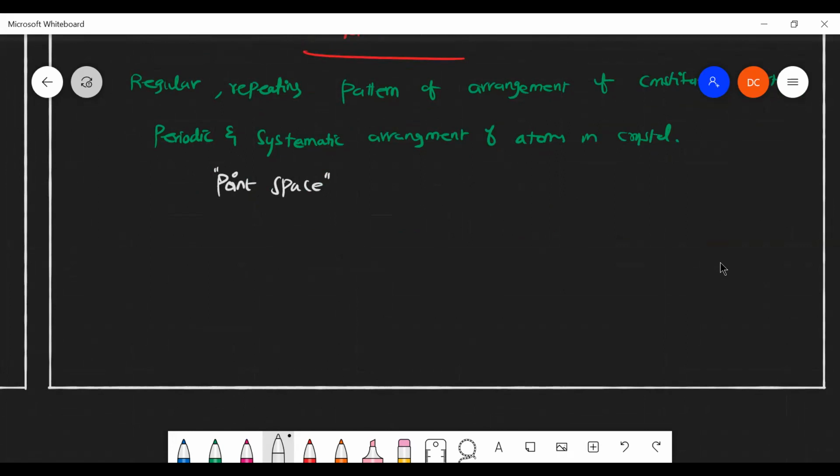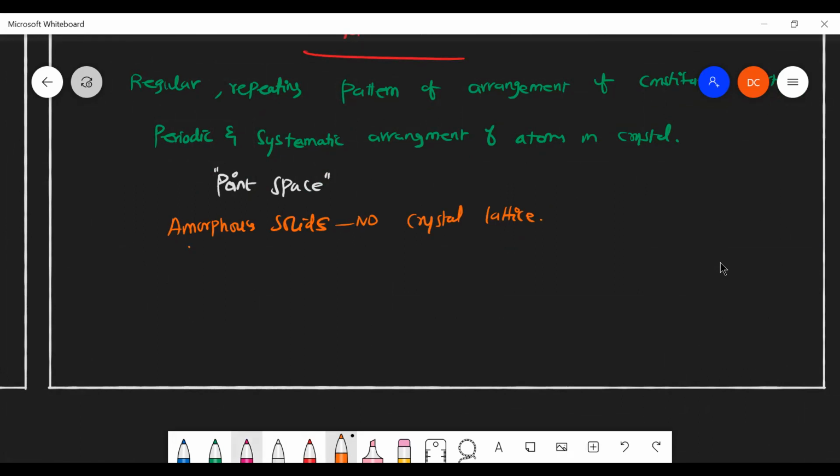Generally in amorphous solids, there is no crystal lattice.